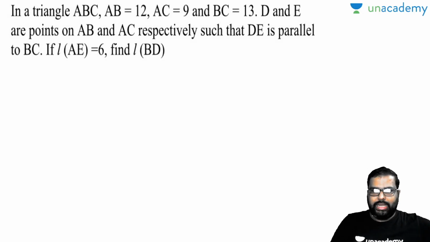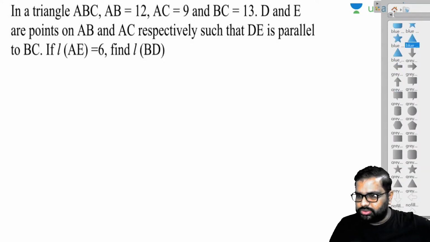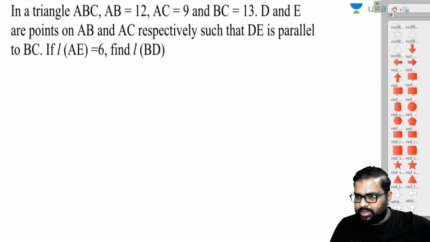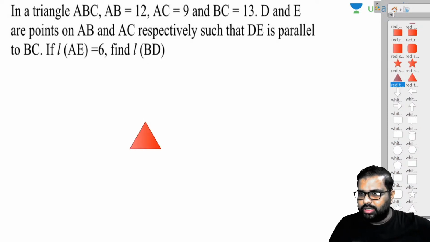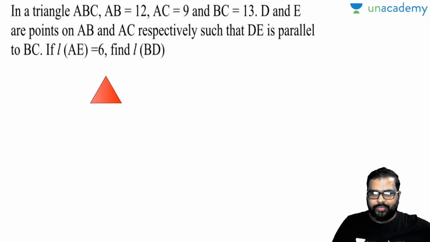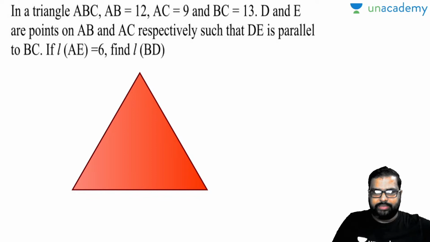Now, in a triangle ABC, I'll take a triangle first of all. So let's take one more shape, right? Red. Shall we take red? Any other color there? No colors here. We'll take red. Now this is a triangle ABC. Now, what is given there?